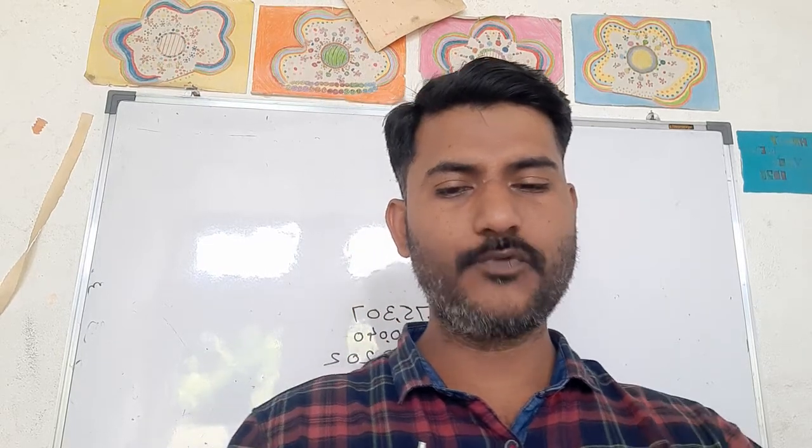Now, point number 3.2, the beginning of life on the earth. What is the next point? The beginning of life on the earth, how life began on our earth. This point is there, but before that, one more time I want to tell you how our earth was formed. On the basis of scientific discovery, scientists believe that our earth was formed around 4.5 billion years ago.